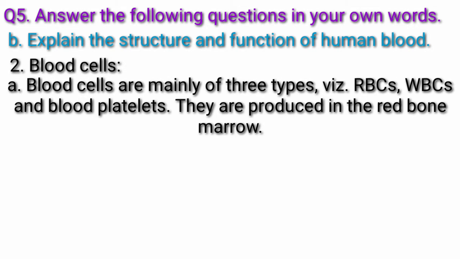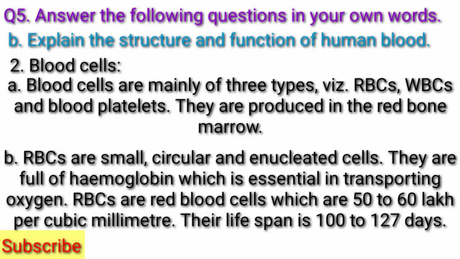They are produced in the red bone marrow. RBCs are small, circular, and enucleated cells. They are full of hemoglobin, which is essential in transporting oxygen. RBCs are red blood cells, which are 50 to 60 lakh per cubic millimeter. Their lifespan is 100 to 127 days.